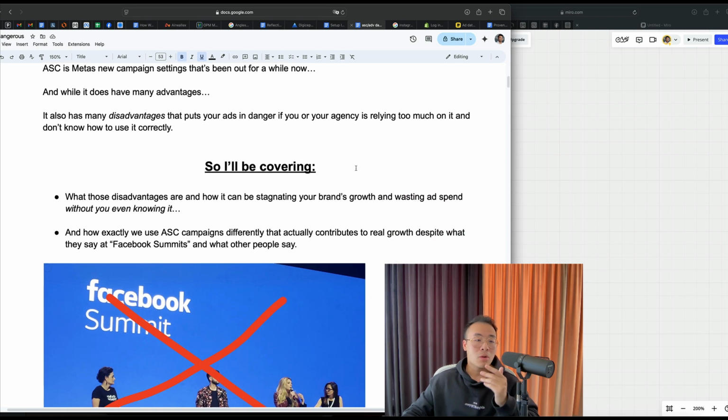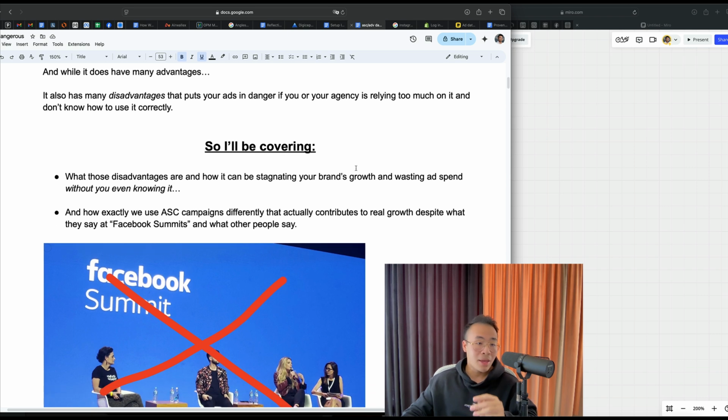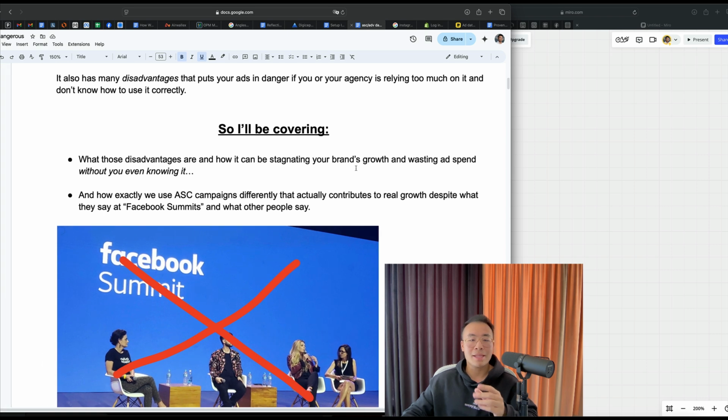So I'll be covering what those disadvantages are, how it can be stagnating your brand's growth and wasting ad spend without you even knowing it, and how exactly we use ASC campaigns differently that actually contributes to real growth, despite what they say at all these Facebook summits and what other people say.